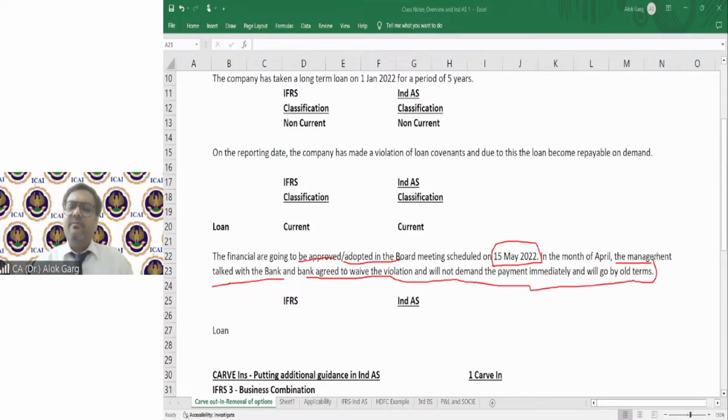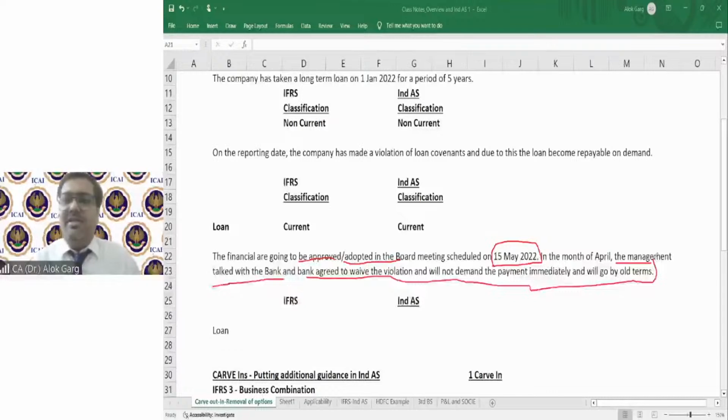Friends, few facts are given here, and it says that first of all, the financial statement for 31st March 22 is going to be approved in the board meeting dated 15th May 22, right? मतलब 1.5 महीने के बाद ये फाइनेंशियल स्टेटमेंट अप्रूव होंगे. And in between, means in the month of April, the management spoke with the bank and the bank agreed, okay, this loan is no more repayable on demand. So whatever old term was there, means after 5 years, we will go by the old terms. The bank agreed.